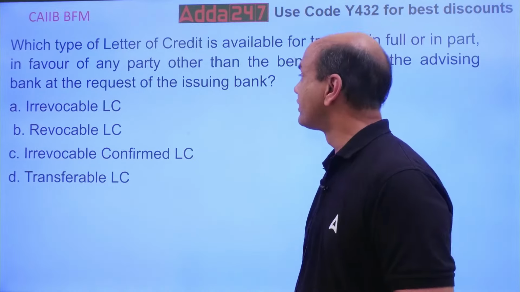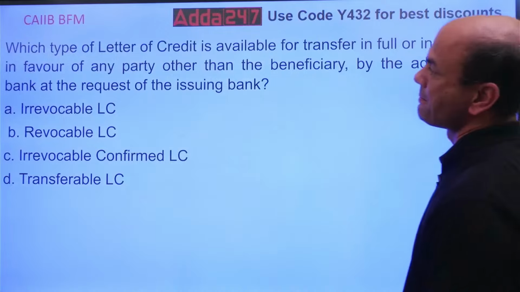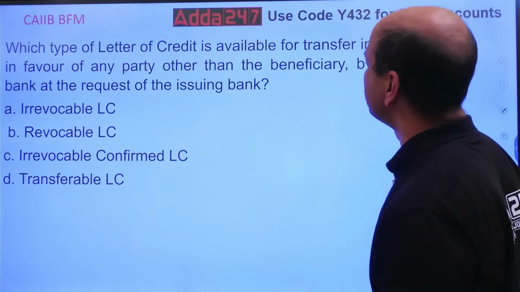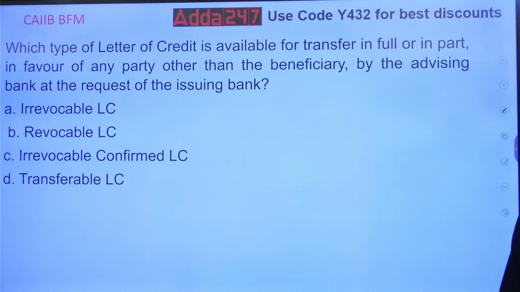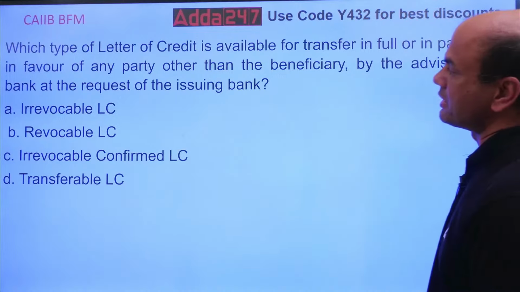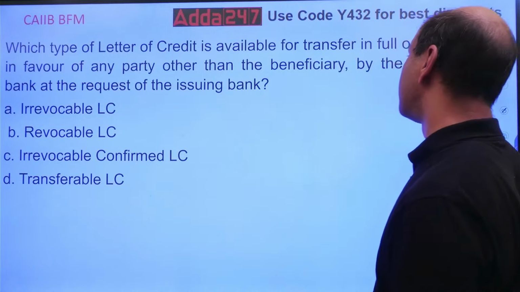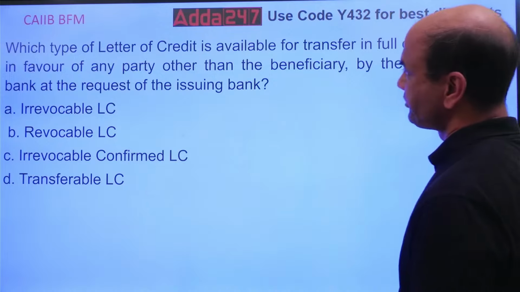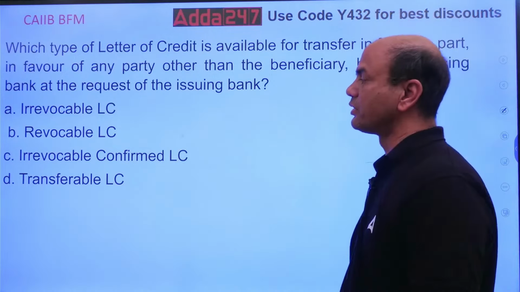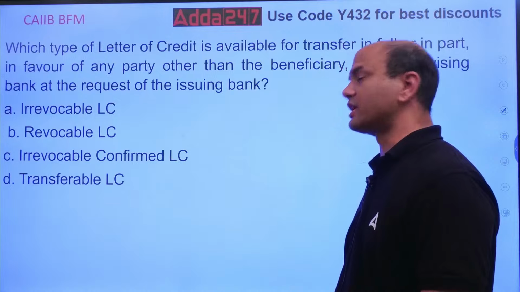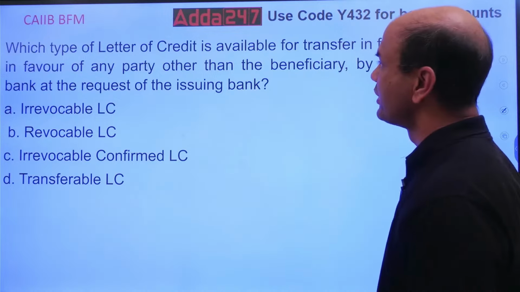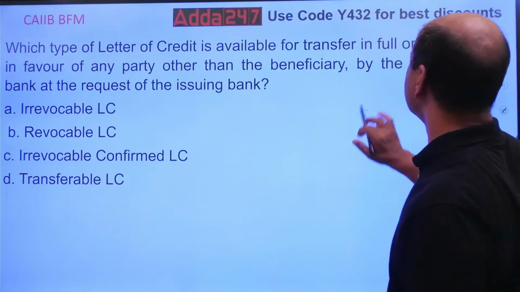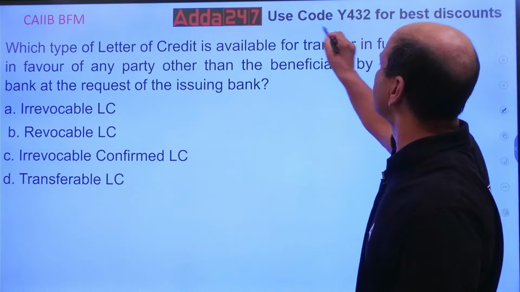First one is: which type of LC is available for transfer in full or in part in favor of any party other than the beneficiary by the advising bank at the request of the issuing bank? Irrevocable LC, revocable LC, irrevocable confirmed LC, transferable LC. So which type of LC is available for transfer in full or in part?